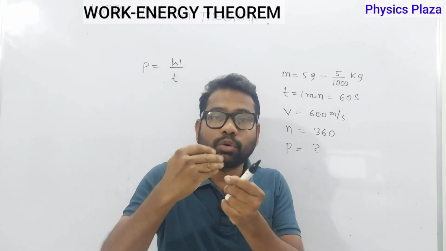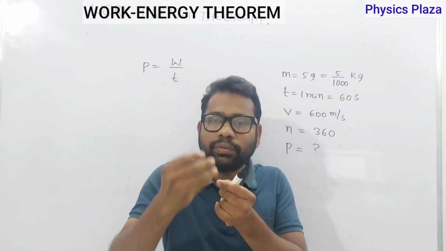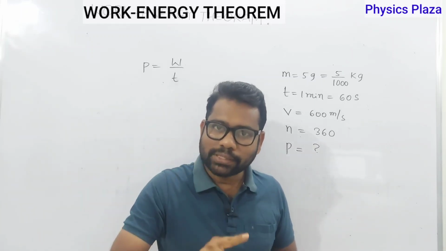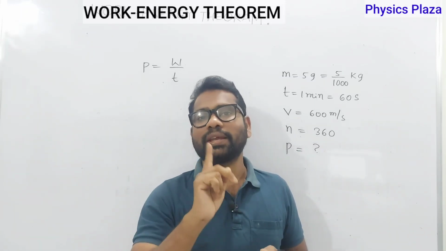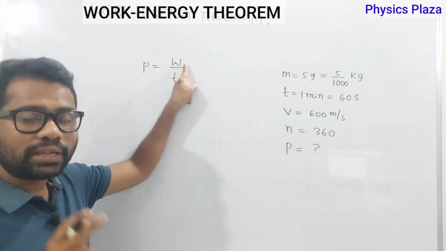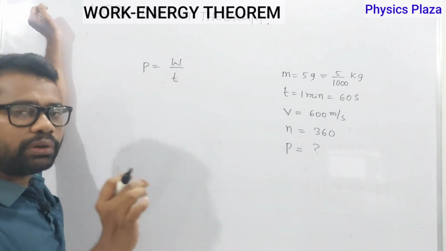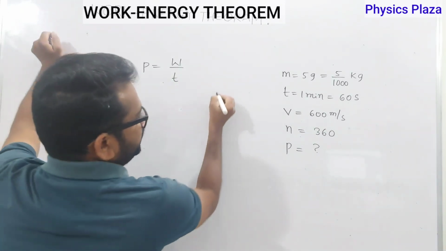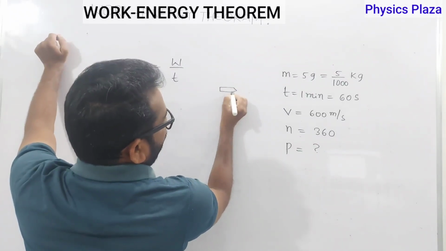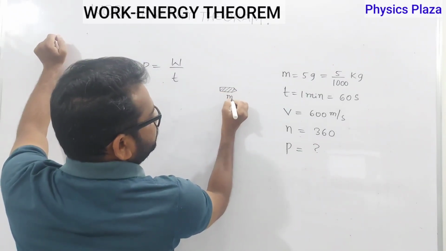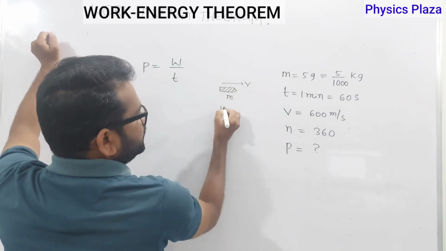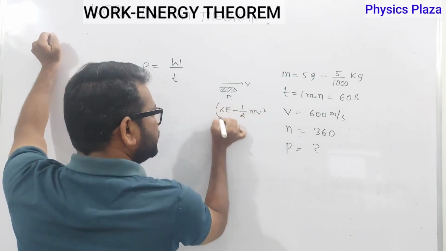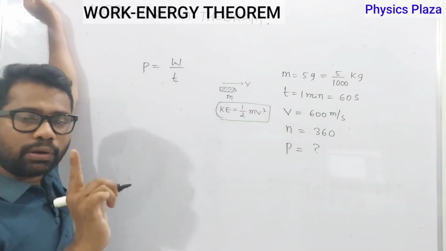They are sending the bullets outside, which means bullets are coming out with certain velocity. Which means they have kinetic energy. Whatever the work is done is converting into kinetic energy. So here work is nothing but kinetic energy. Children, for suppose let us say only one bullet is coming out. Then how to calculate the kinetic energy? Suppose here is only one bullet of mass m, velocity v. Then its kinetic energy will be half mv square. Children, try to understand, this is the kinetic energy of only one bullet.